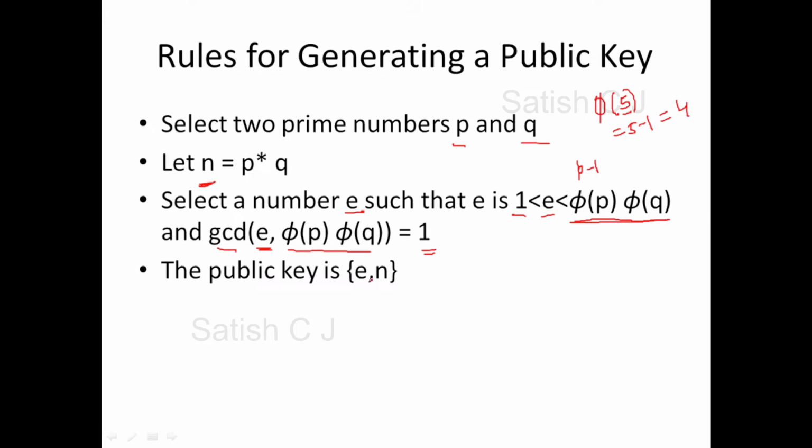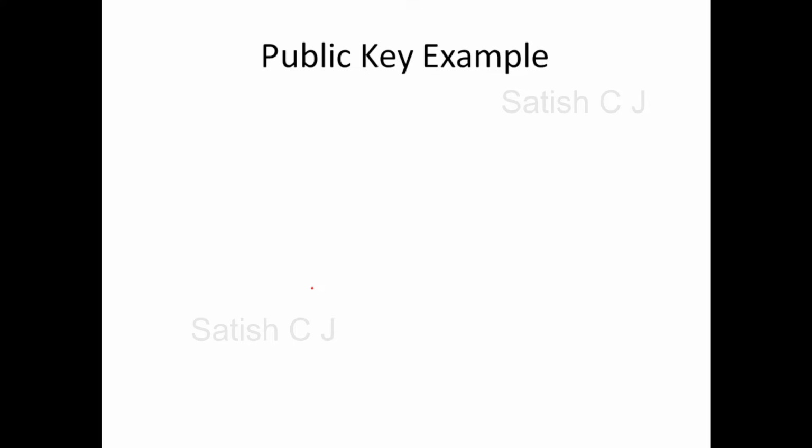Now we publish the public key as the values that we have taken, that is e and n. What is n? n is the product of p into q. So this is how you publish a public key. Let's understand this further with an example.